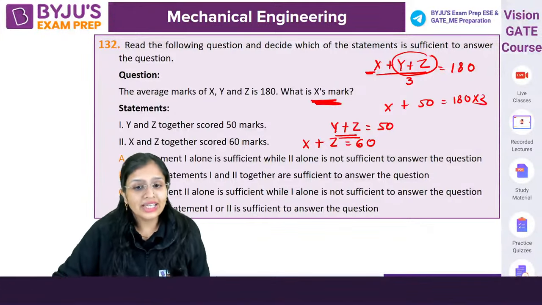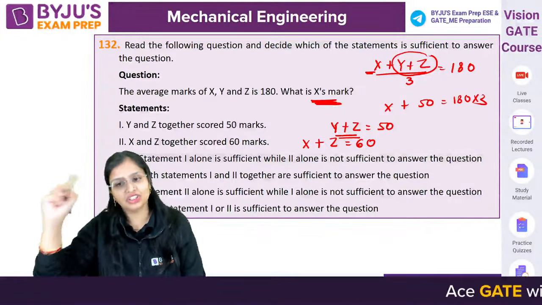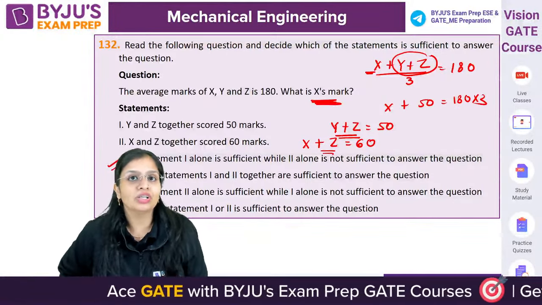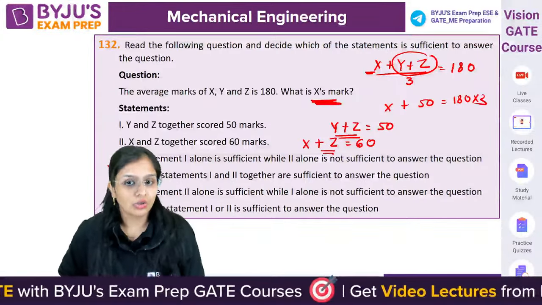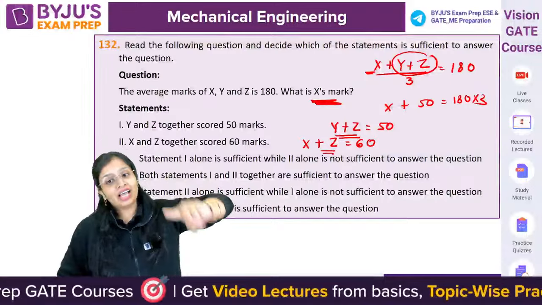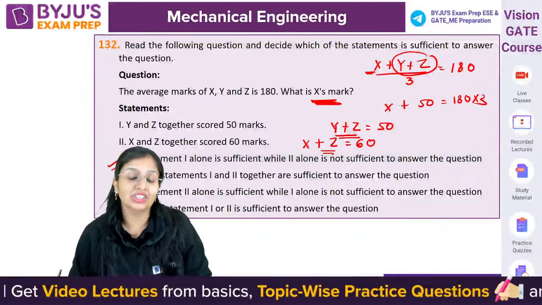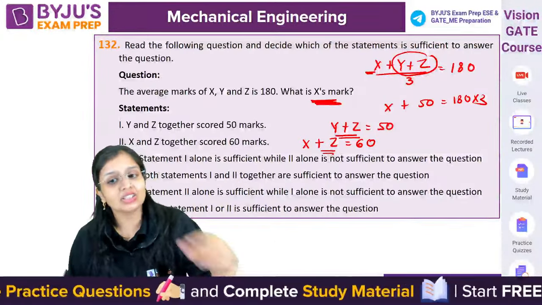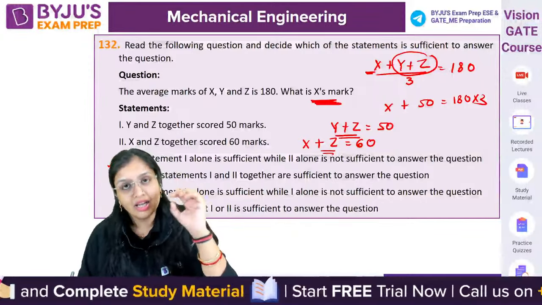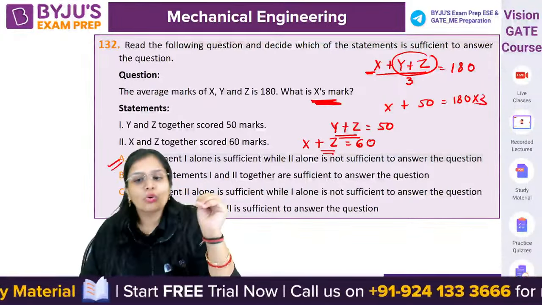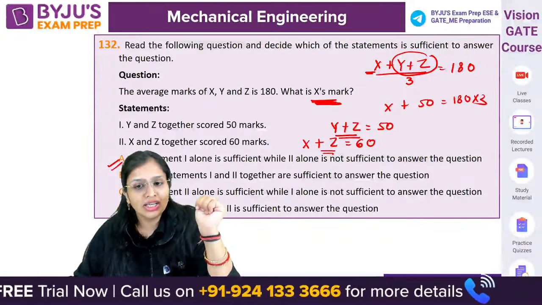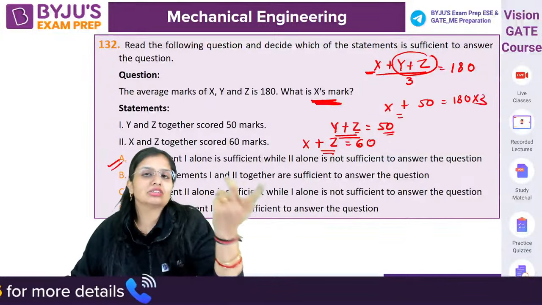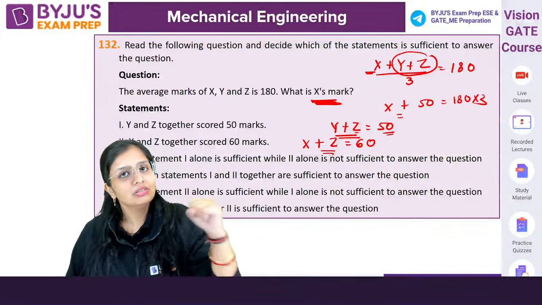Okay. So only statement 1 is sufficient. Statement 2 is not sufficient because it is giving me x plus z. I don't need x plus z. I need y plus z. Okay, your answer would have been correct if it had asked you in the question, instead of x marks, what is x comma y comma z marks. If they have asked you this, then you would have needed both the statements. But since it is asking about x marks, only first statement is sufficient. I told you also, see, y plus z together scored 50 marks. Substitute it here, you will get x marks. Simple. Okay.